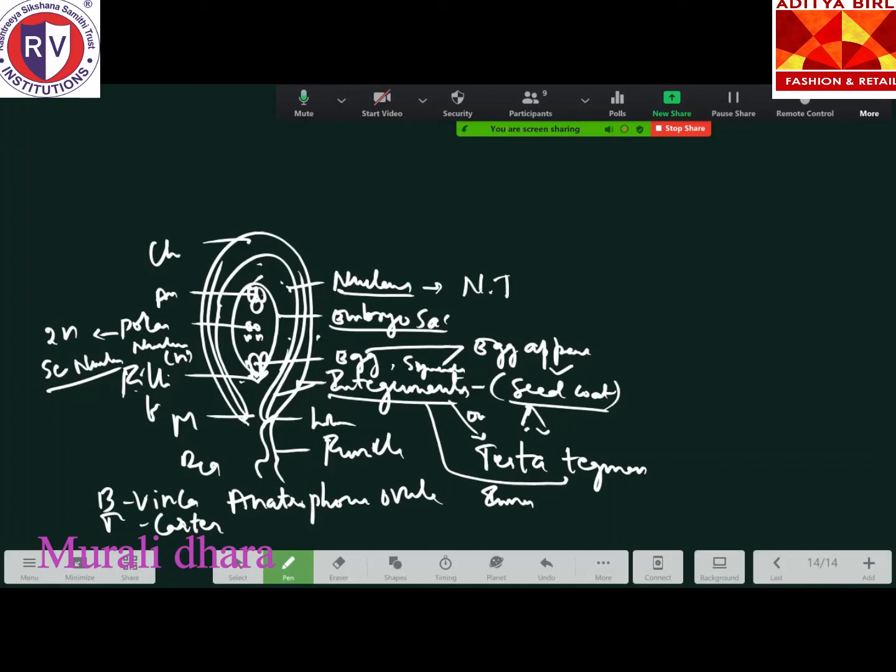Syncarpous and apocarpous also you know, right? Syncarpous means fused carpels. Free means it is called what? Apocarpous. So syncarpous, apocarpous, synandrous and apoandrous. Okay, synandrous means the fused androecium. So many terminologies are there. Till here, any doubt, anyone? Have you all understood this part?